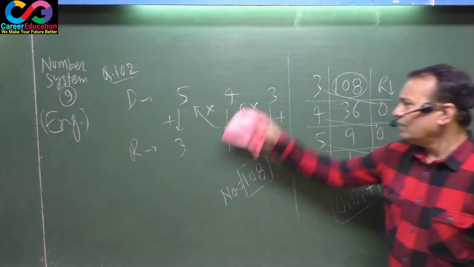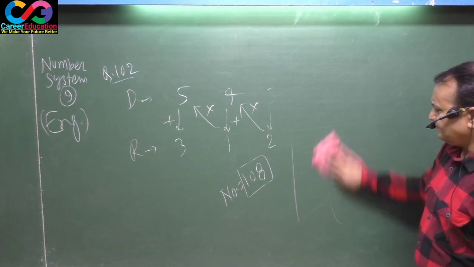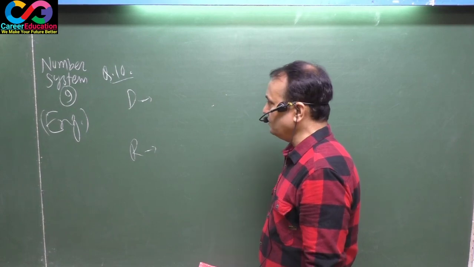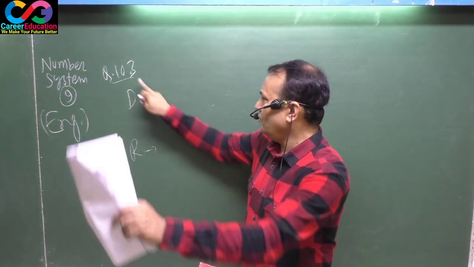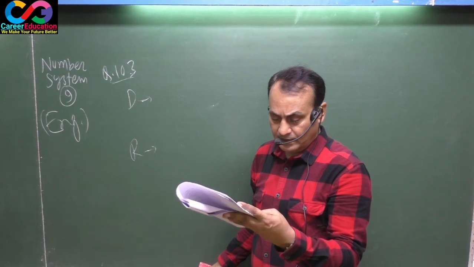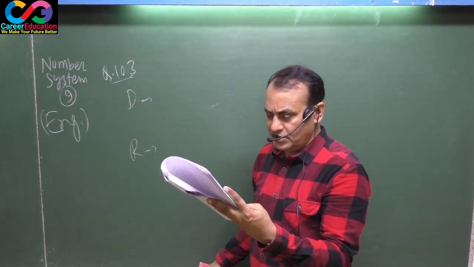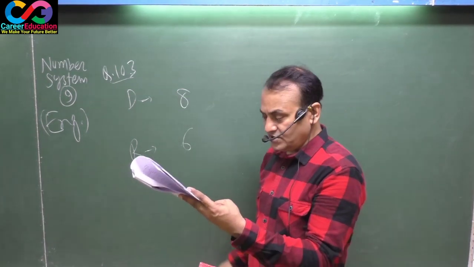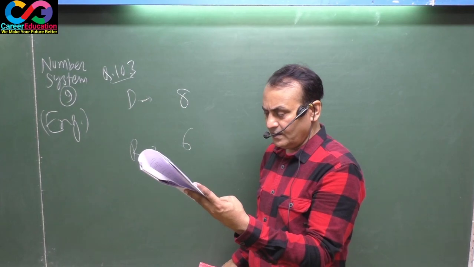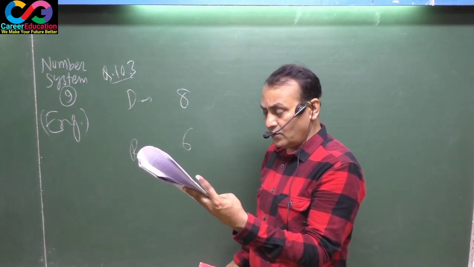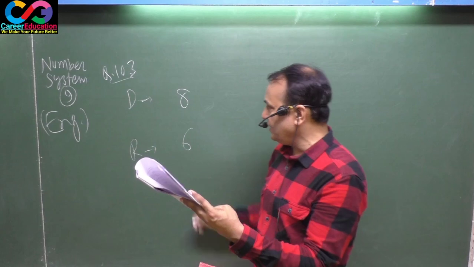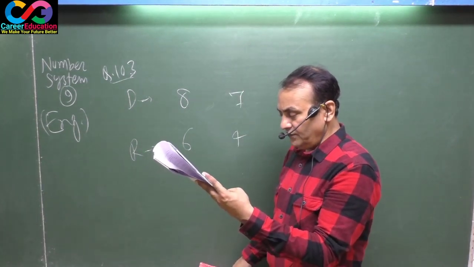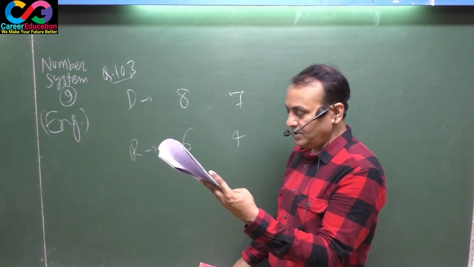Now, come to question number 103. See, what does it say? 103. When a number is divided by 8, the remainder is 6. And if the quotient is divided by 7, the remainder is 4. If the same number is divided by 56, what will be the remainder?